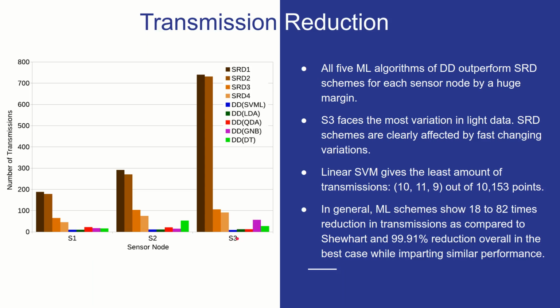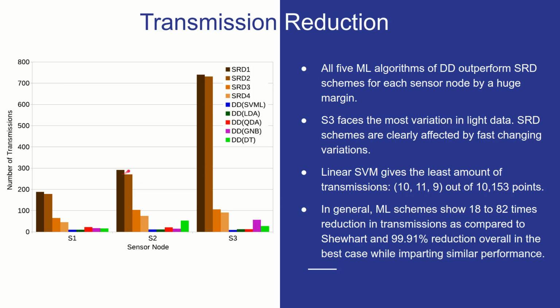Sensor node 3 was kept near the window, so it faced the most variation in the light data, and clearly Shewhart based schemes seem to be affected by fast changing variations. Linear SVM gives the least amount of transmissions, which are 10, 11, and 9 out of 10,153 points respectively, which is a huge reduction in the number of transmissions.